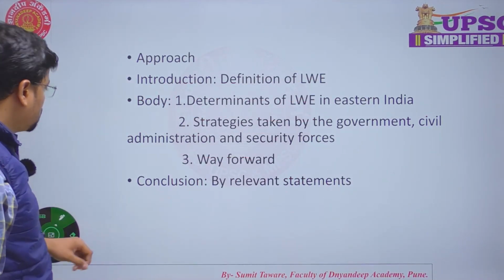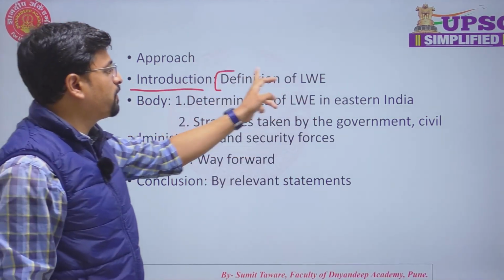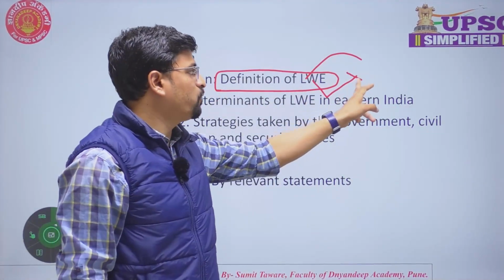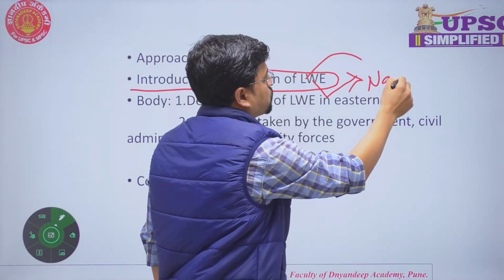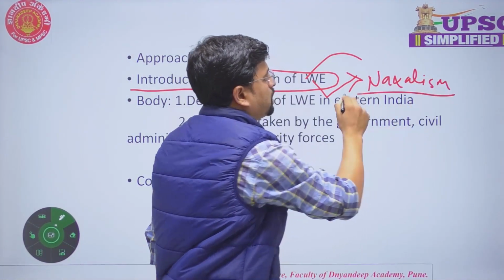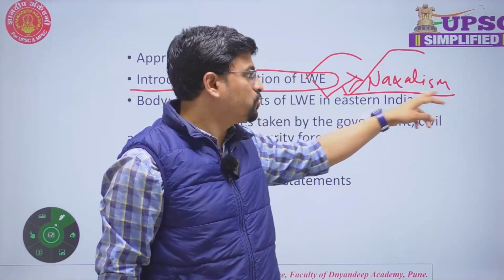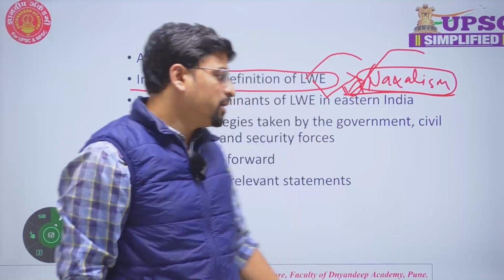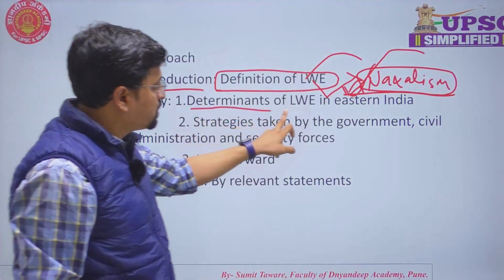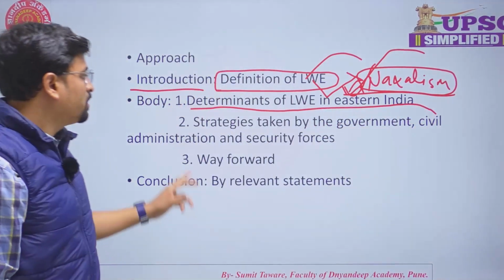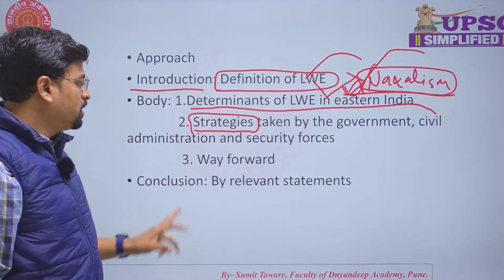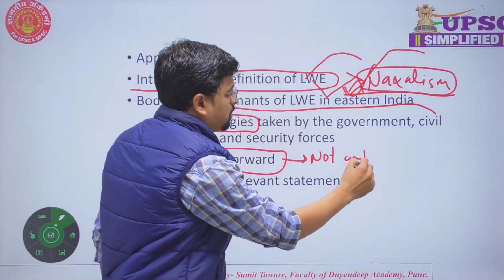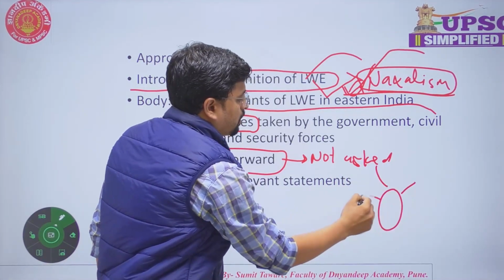Okay, so in this question, first in introduction we have to define LWE, that is left wing extremism. In simple words we have to define what Naxalism basically means to you. UPSC doesn't expect that you should write some standard definition. You can write definition in your own words. Secondly, you have to mention determinants of LWE in Eastern India, then strategies that need to be taken, and thirdly, way forward. Here, way forward is not asked explicitly, so we can write it in diagrammatic form.